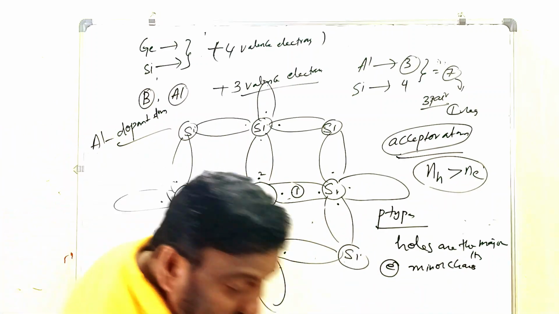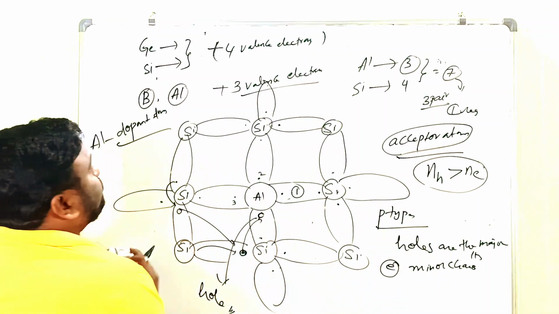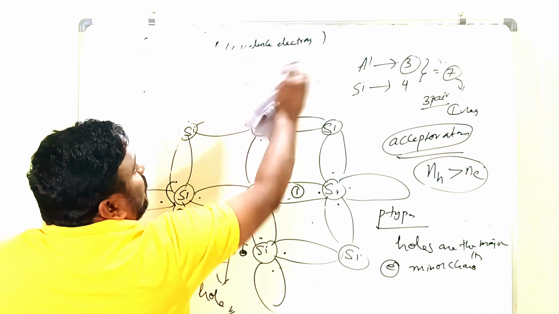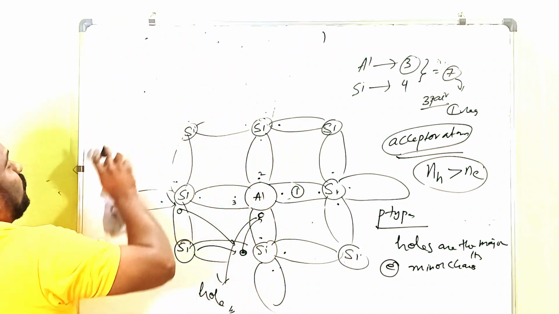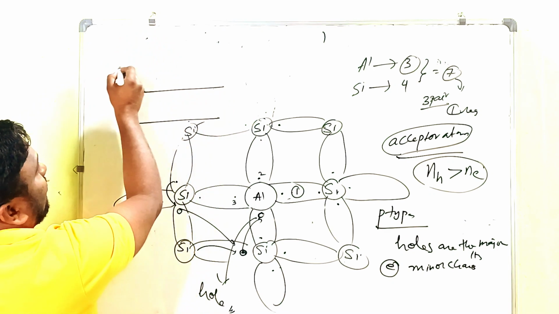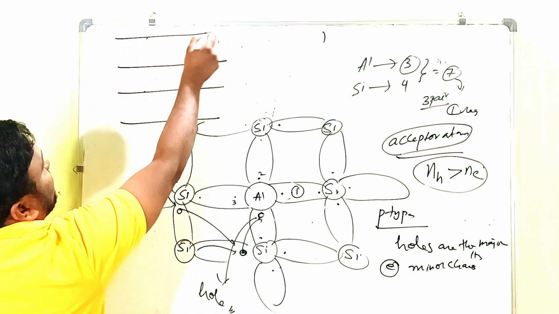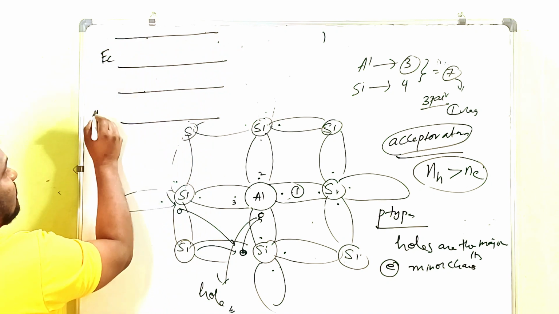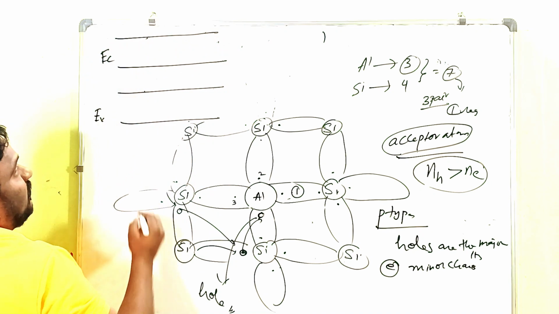So children, in the case of p-type semiconductors, if you go to the energy bands, this is the valence band, this is the energy gap, and this is the conduction band. This is the energy of the conduction band, and this is the energy of the valence band.